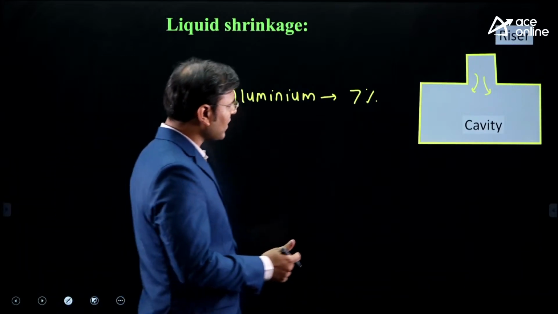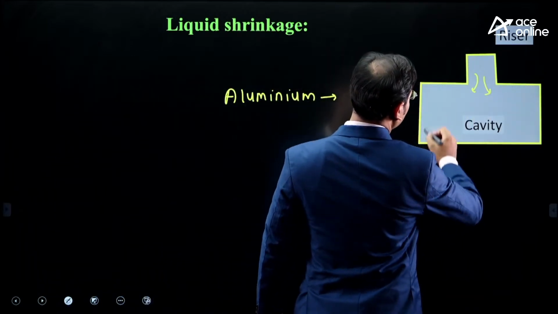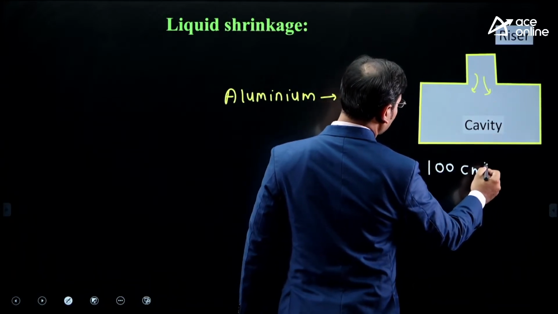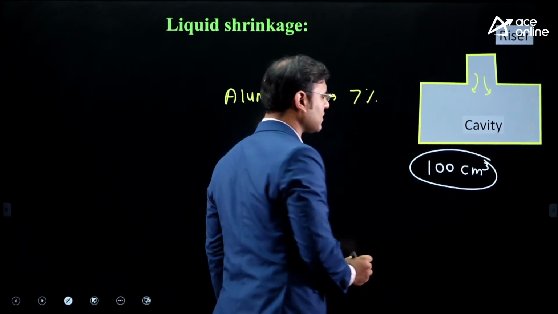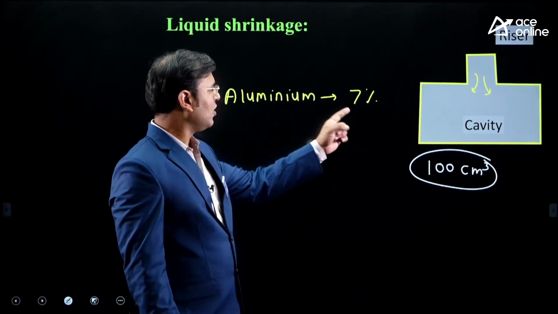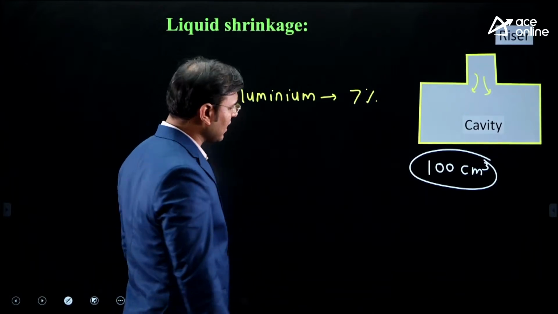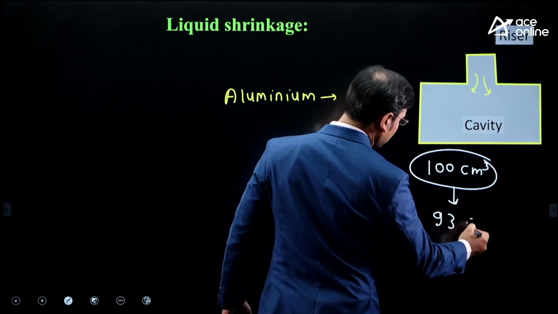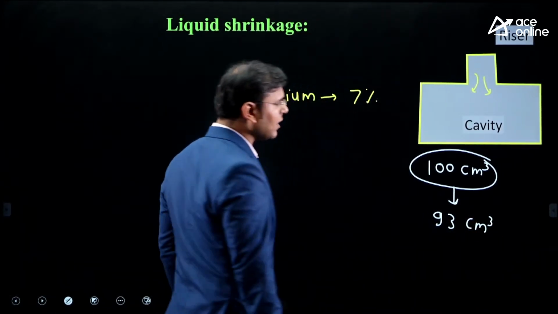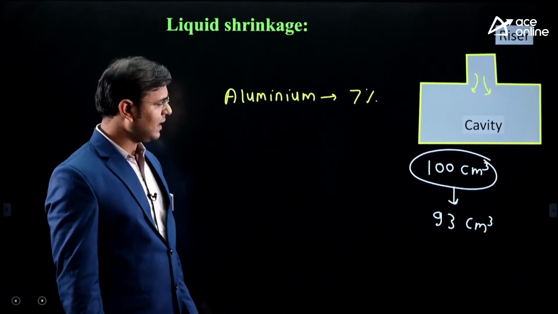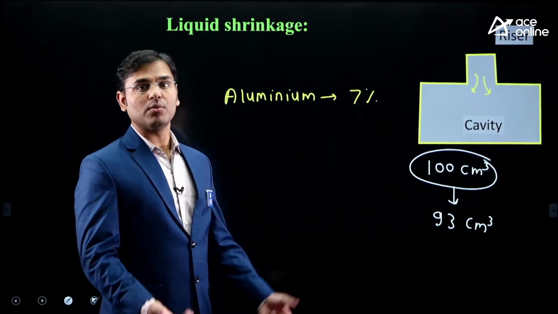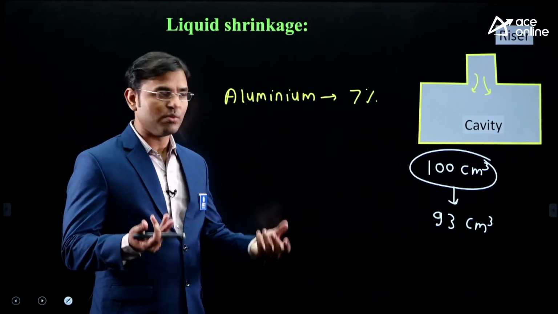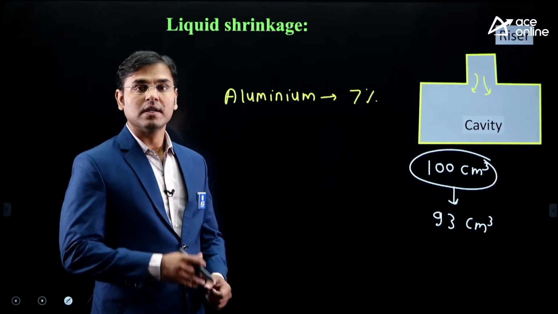Let's see, this is the diagram of the cavity I have shown here. Just consider this cavity has a volume of 100 centimeter cube. If the aluminum shrinkage is 7%, then what will be the remaining volume of molten metal? 93 centimeter cube will be the remaining volume of molten metal. Now you tell me, this casting cavity requires what volume of molten metal from the riser?